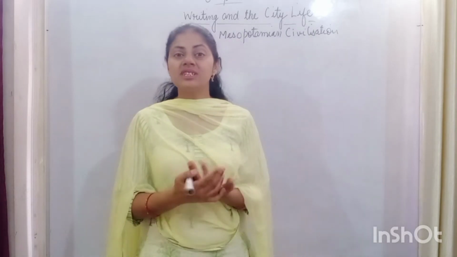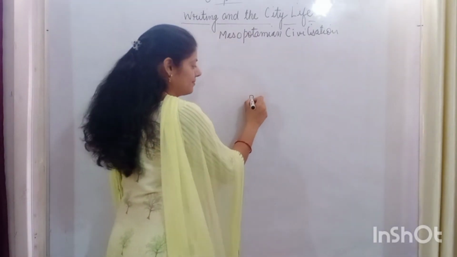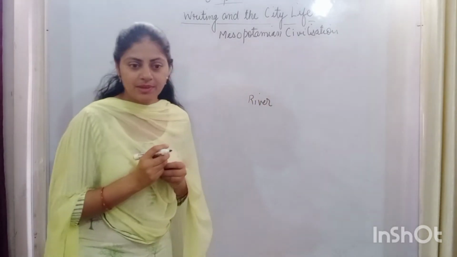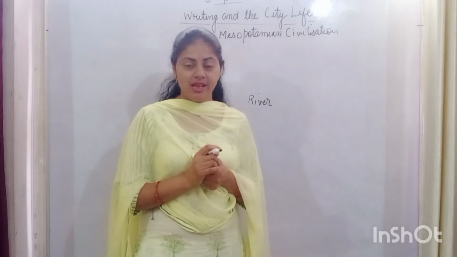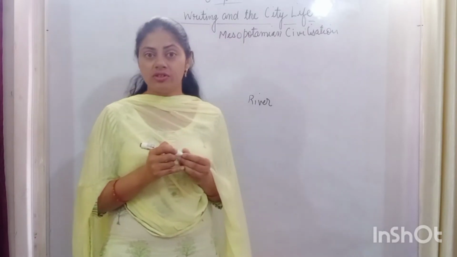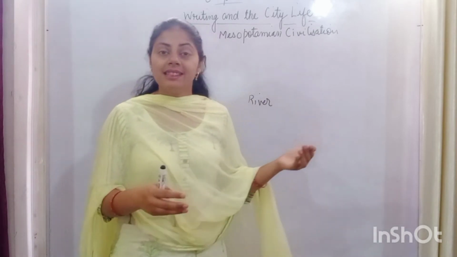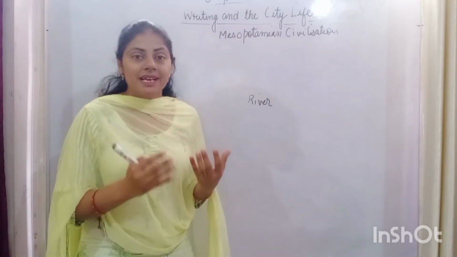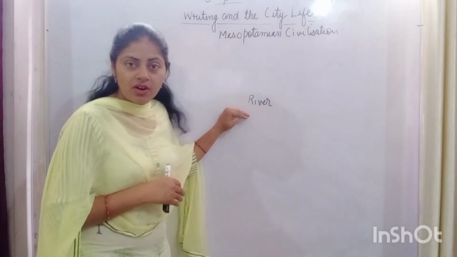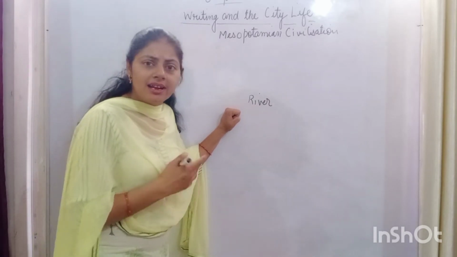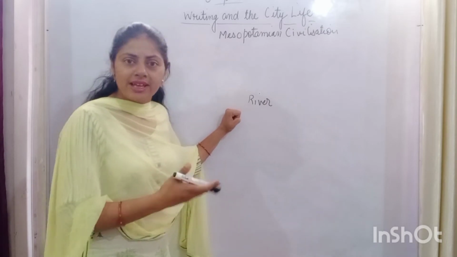And the place which they selected for living a settled life was the bank of the river, on the side of the river, because water is a very important source for life. And for practicing agriculture also, they needed water. So the place which they selected for living was the side of the river or the bank of the river. So all the earlier civilizations were on the bank of some river.